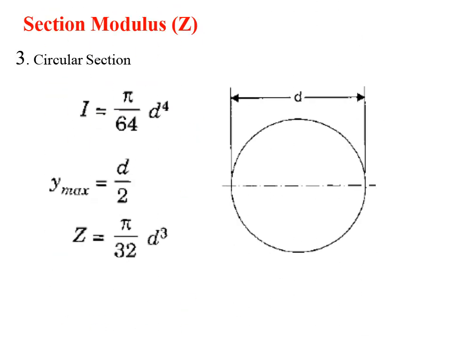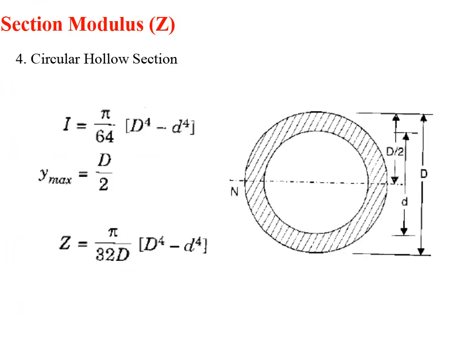And the section modulus for a circular section. The moment of inertia of the circular section is equal to pi d power 4 divided by 64, and y max is equal to half of the diameter. By substituting this, we get the section modulus for a circular section as pi d cube by 32.